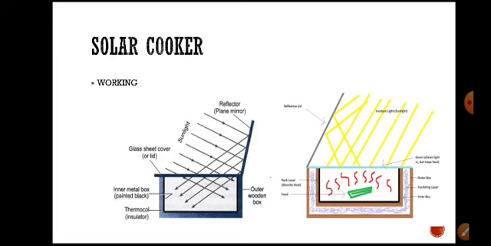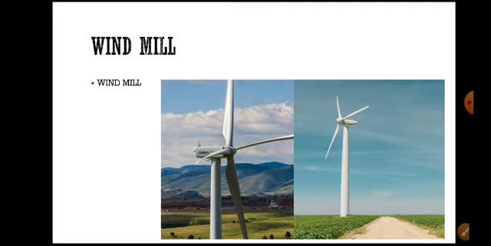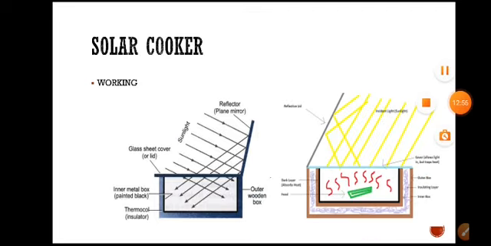So you can adjust the reflector to focus or get more energy radiation to enter into the solar cooker.